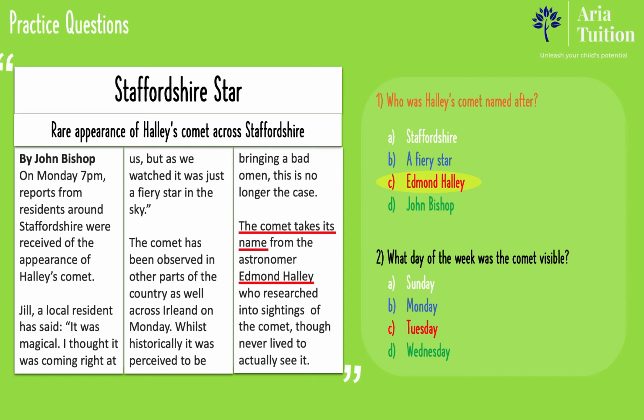Let's go through question 2. What day of the week was the comet visible? Sunday, Monday, Tuesday, Wednesday. Let's skim and scan the text for keywords such as comet or a day of the week. We can see that the first paragraph in column 1 states Monday, appearance of Halley's Comet. Therefore, the answer is option B, Monday. Brilliant work if you got the correct answer.